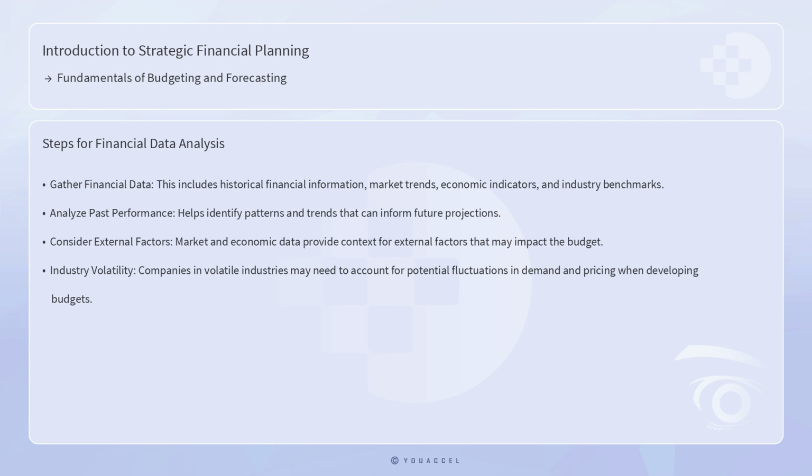Once financial objectives are established, the next step is to gather and analyze relevant financial data. This includes historical financial information, market trends, economic indicators, and industry benchmarks. Analyzing past performance helps identify patterns and trends that can inform future projections, while market and economic data provide context for external factors that may impact the budget. For example, a company operating in a volatile industry may need to account for potential fluctuations in demand and pricing when developing its budget.